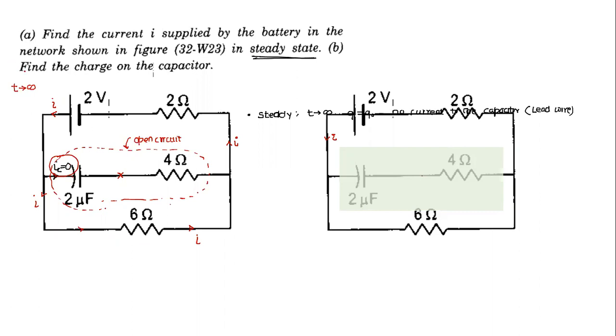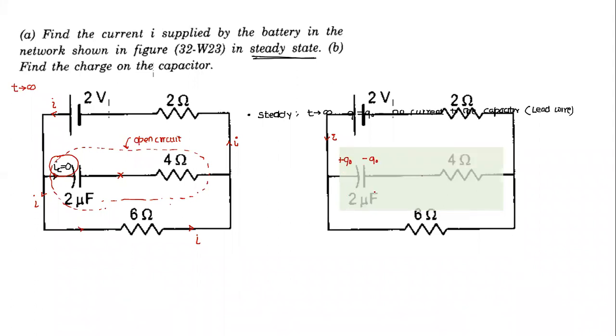What is part B? Find the charge on the capacitor. We said yes, it will have some charge. What charge does it have? This side is connected to positive. This will have charge plus Q, Q naught, and this will have minus Q. We have to find the potential difference. So basically what we need to do, this charge will depend on the potential difference.